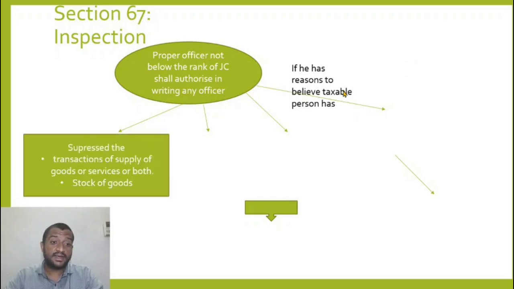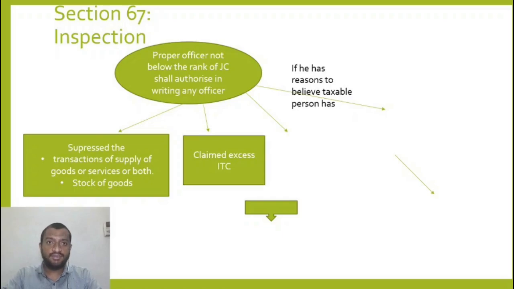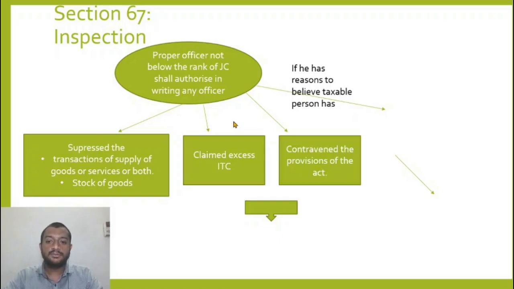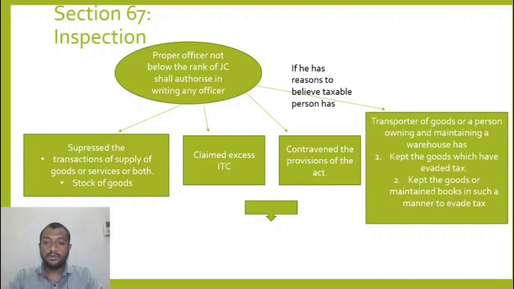He has reasons to believe that what? He has suppressed the transactions of supply of goods or services or both, or he has suppressed stock of goods. If he has claimed excess input credit, he has contravened the provisions of the act, or if he is a transporter of goods or a person owning or maintaining a warehouse has kept goods which have evaded tax, or kept goods or maintained books in such a manner to evade tax. So these are the situations where an inspection can be done by an officer not below the rank of joint commissioner.